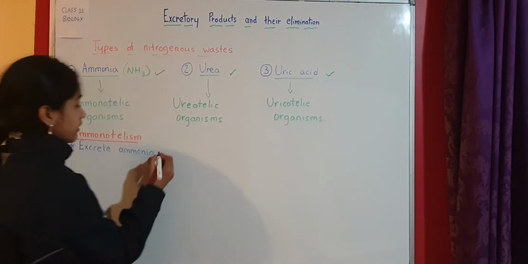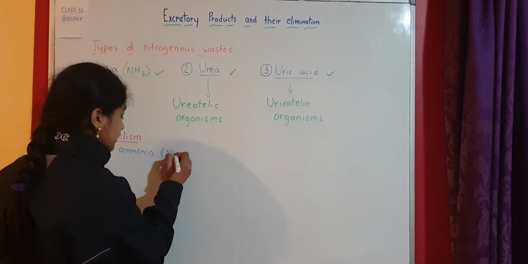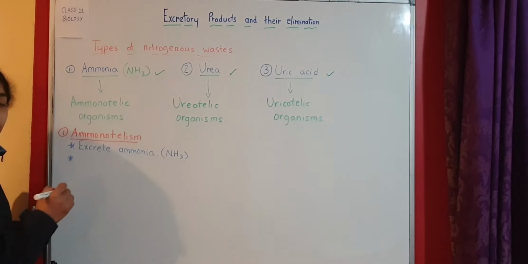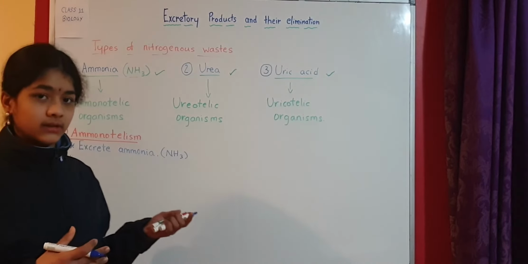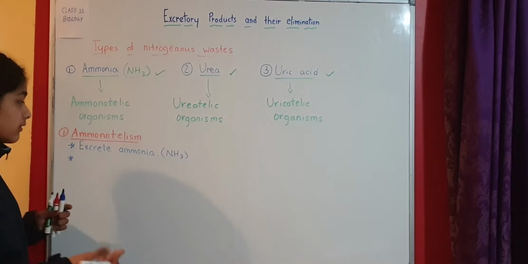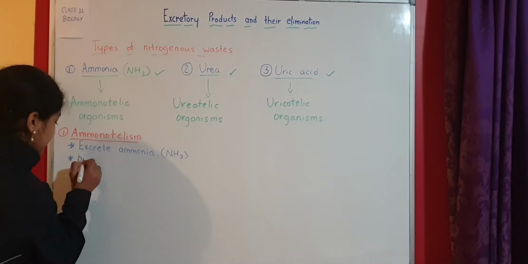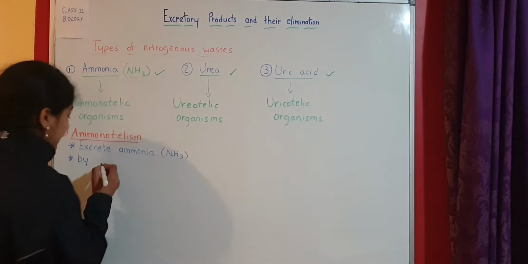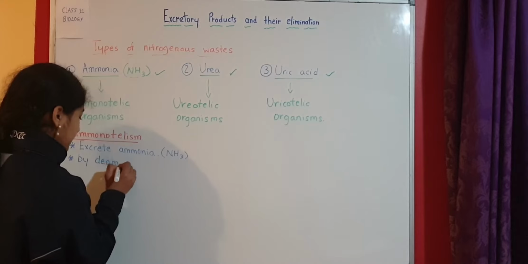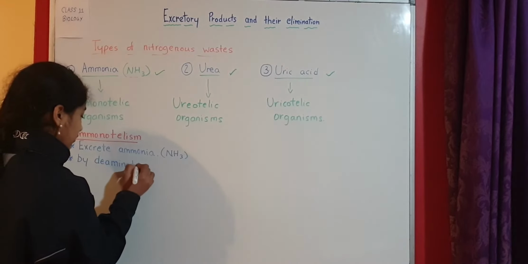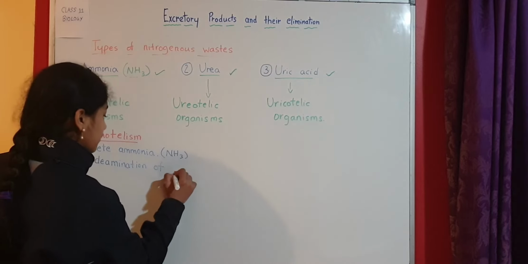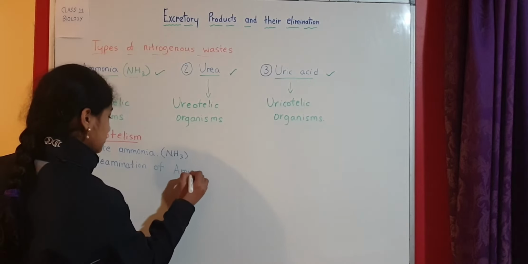This ammonia is also called NH3. Now how is this ammonia formed? What is the mechanism, the process of production of ammonia? It is by a process called deamination of amino acids.